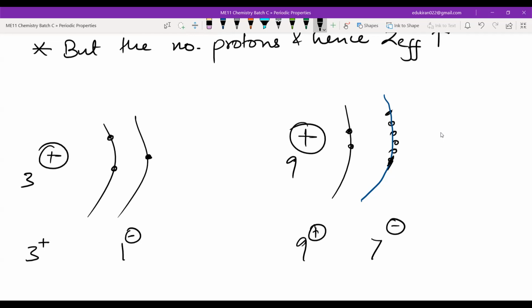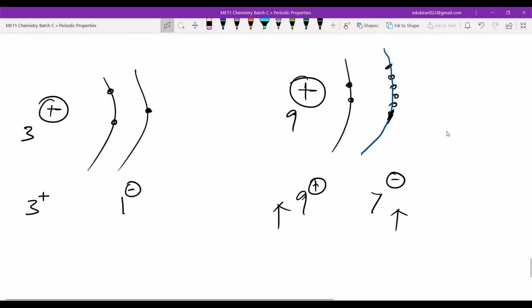Okay. So what do you think? Where will be the attraction more? See, here we have more number of protons, more number of electrons also, right? If you have more positive charge, more negative charge, the attraction will be higher or not. Just you have to see it in terms of mass. You just apply the gravitational formula. What is Newton's gravitational formula? G M1 M2 upon R square. If the masses increase, what happens? The gravitational pull also increases, yes or no? Similarly, if you will see Coulombic forces, okay, you guys know na? You haven't learned gravitational till now? School में भी नहीं? Yes, sir. Right. है ना थोड़ा थोड़ा.